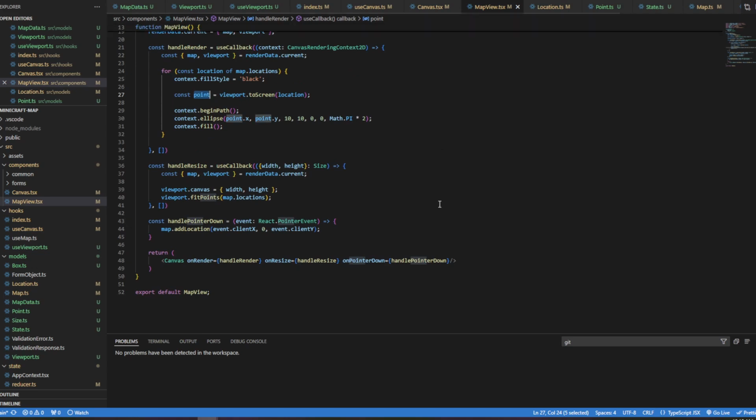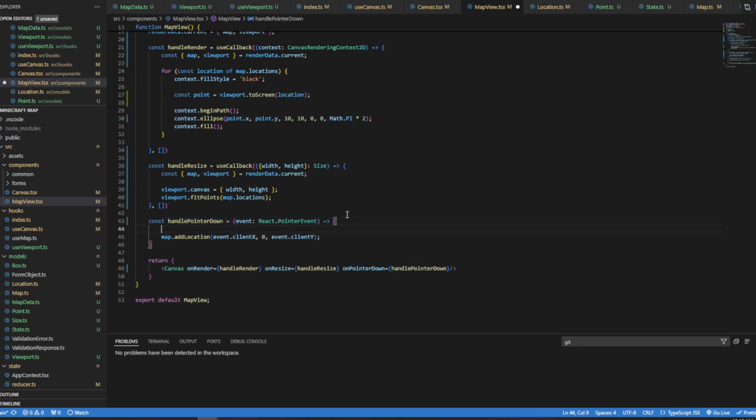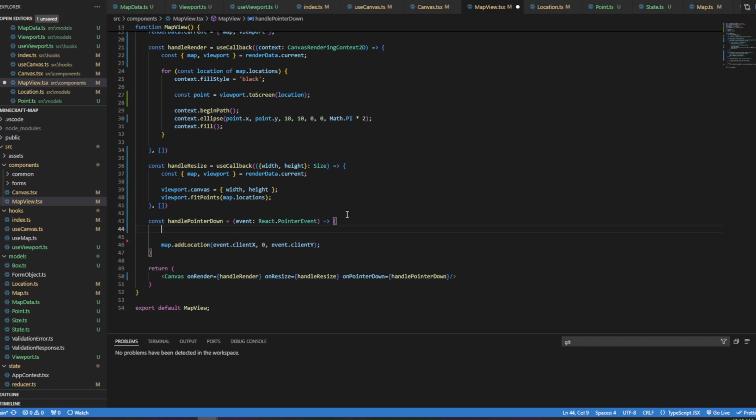And on the other side of this, in handlePointerDown, which allows us to add locations, right now we're adding our clientX, which is part of a 2D coordinate on our canvas, as the X coordinate, and even weirder, our clientY as the Z coordinate. Again, we're saying that the canvas and the viewport are one-to-one, and we don't want that anymore.